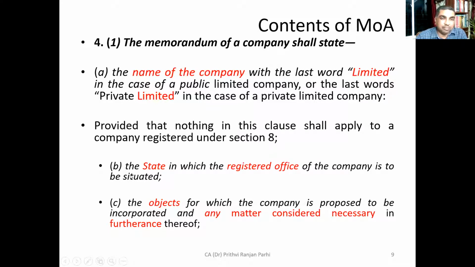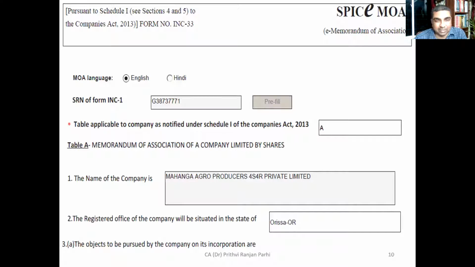Okay, the last two points, B and C. First of all, the name of the company has to be stated. The state of registration has to be stated in the memorandum. Then objects of the company: objects for which the company is proposed to be incorporated. That means the main objects have to be stated, and any other object considered necessary for furtherance thereof. That means objects which are incidental or ancillary to the attainment of the main objects also have to be stated.